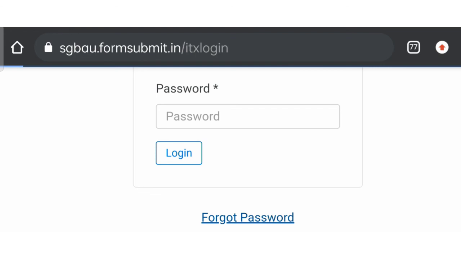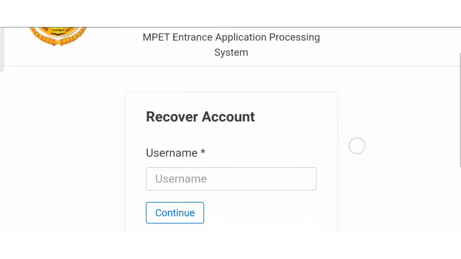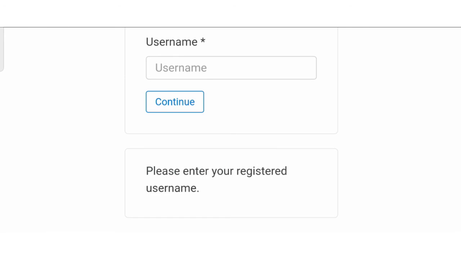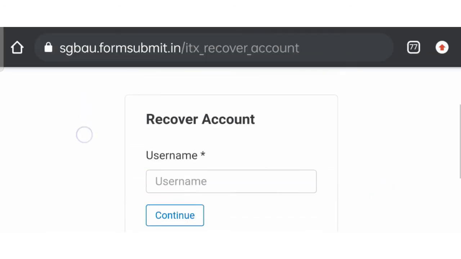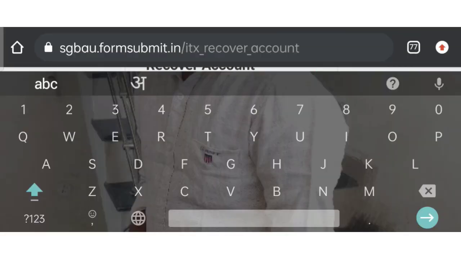In case of a second-time login, if you forget the password, you have the option of forgot password. Then you can change your password as per your convenience and fill the form. So again, read the instructions carefully and fill the application form.